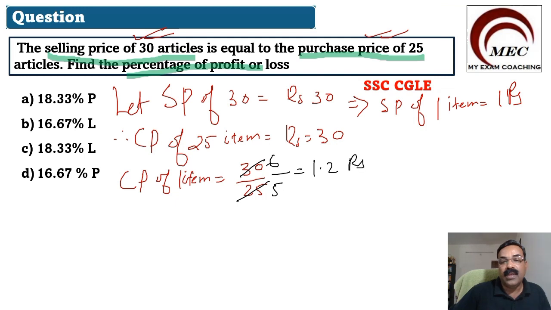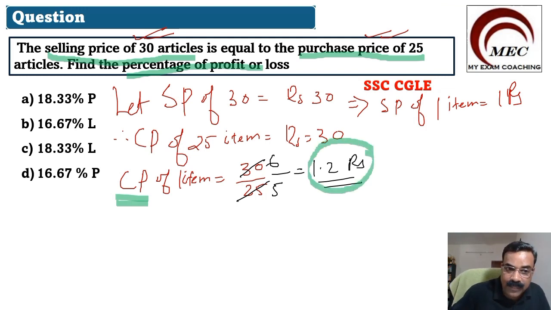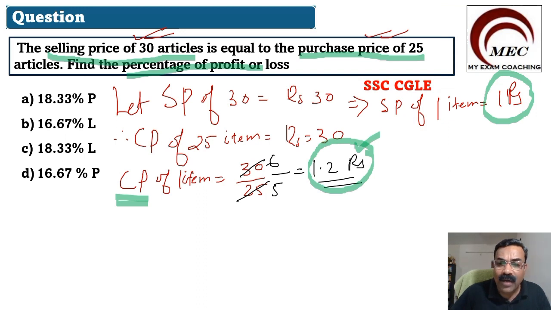Now let me tell you this way. You are purchasing an item for rupees 1.2, which means 1 rupee 20 paise, and you are selling it only for 1 rupee. That means you have a loss of 20 paise.